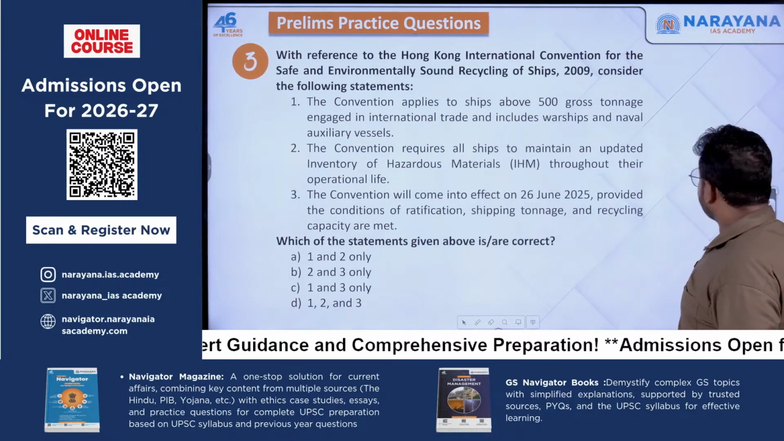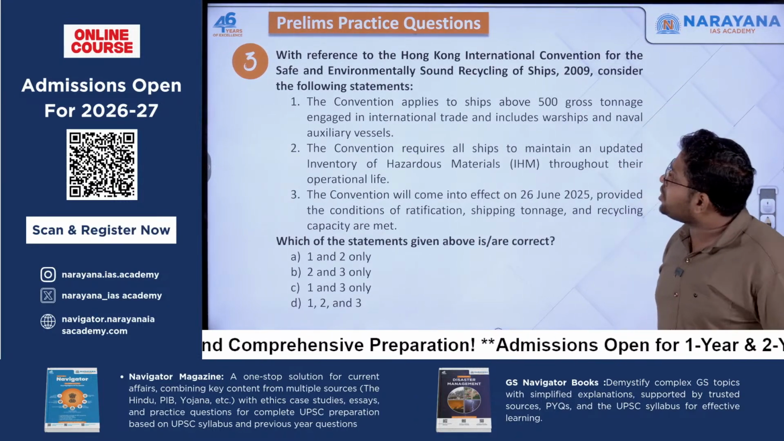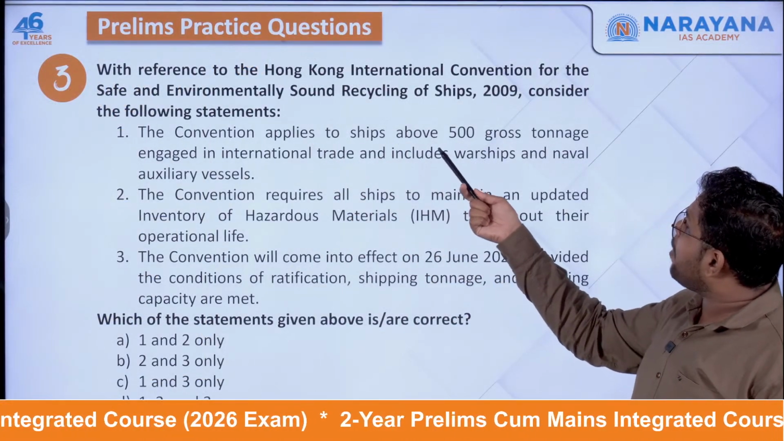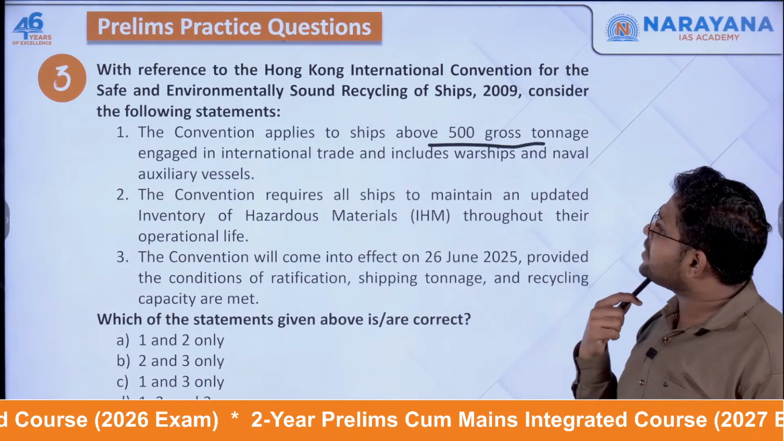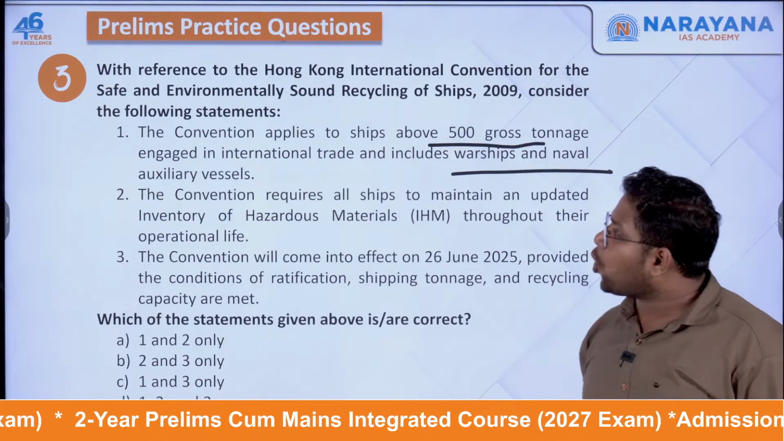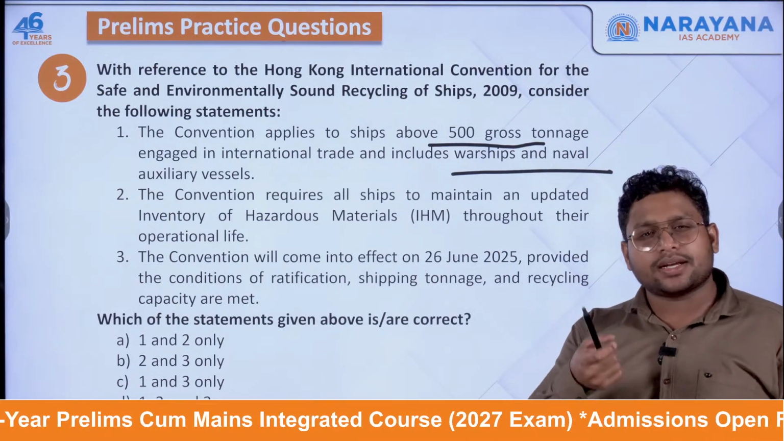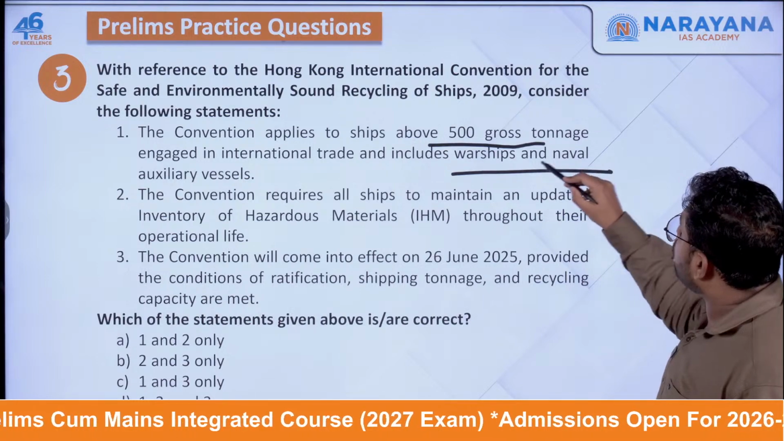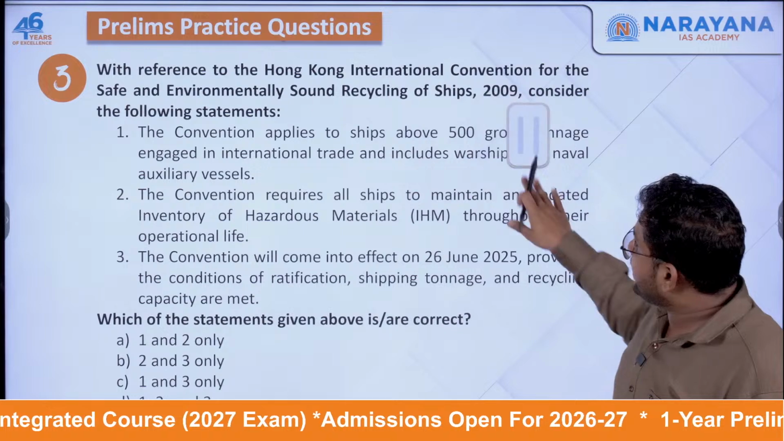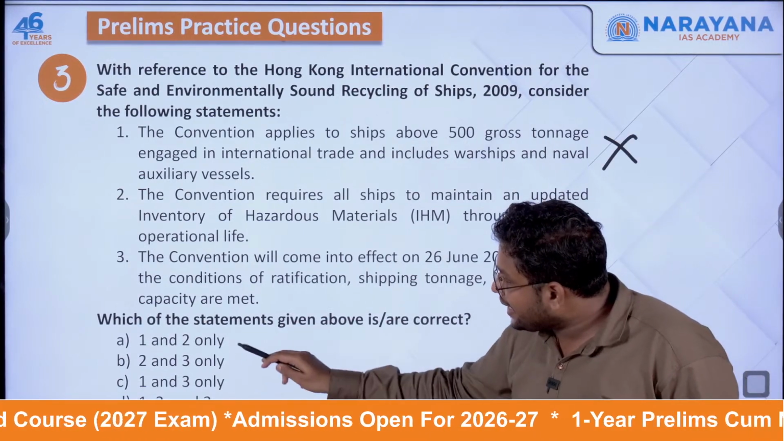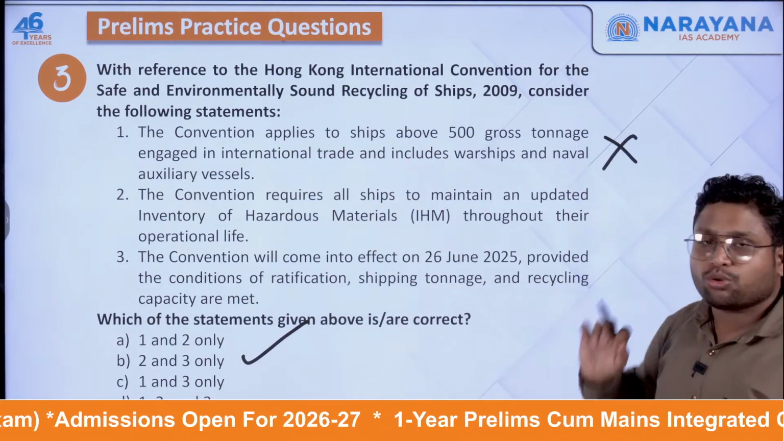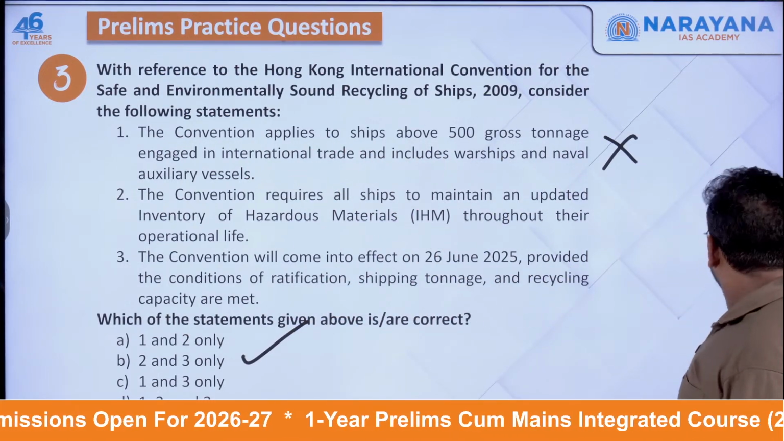Very easy question. Then next question is related to Hong Kong Convention. The convention applies to ships above 500 gross tonnage engaged in international trade and includes warships and naval auxiliary vessels. First statement itself is wrong. It doesn't include these warships and naval auxiliary vessels. So if we take it as wrong, you will see that you can directly reach out to the answer B. Why? Because there is only one option which does not include the first statement. So we can eliminate.